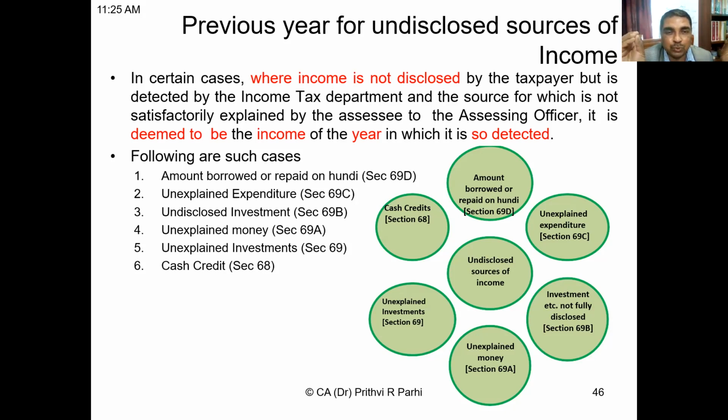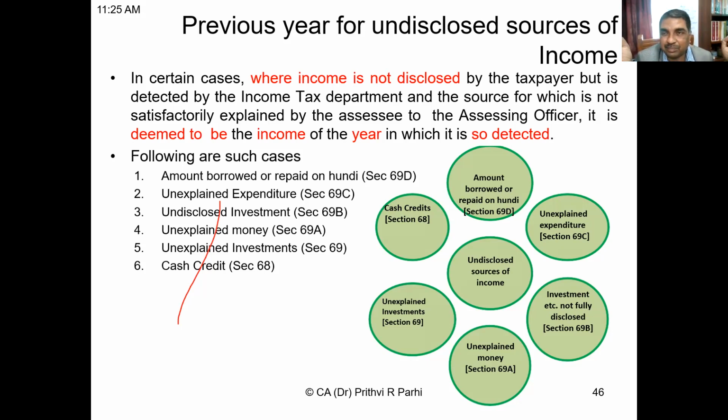Similarly, if there is some undisclosed investment, the assessee has made some investment but has not disclosed it, but the department has detected it, then that is the income of the year in which it is so detected. Then unexplained money: the assessee is found to be in possession of some money, and that money will be considered as the income of the previous year in which it is so detected. Then unexplained investment, I covered again.